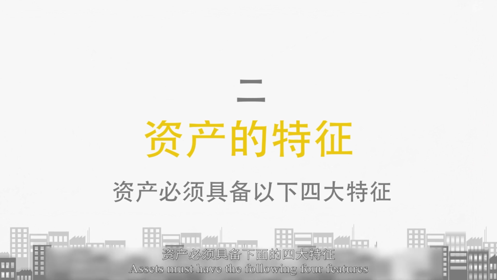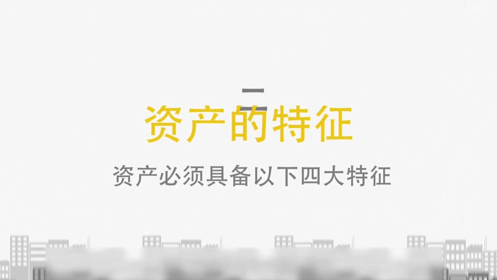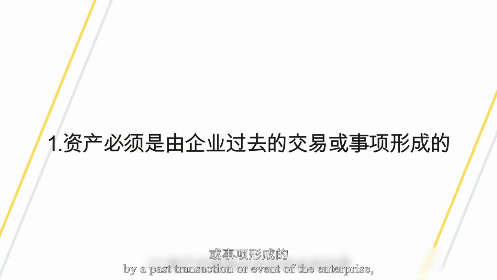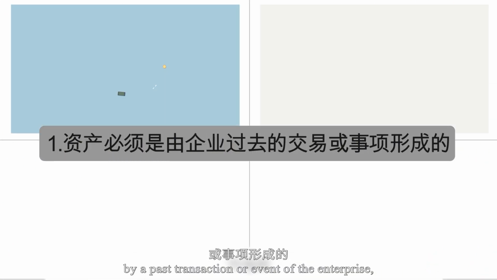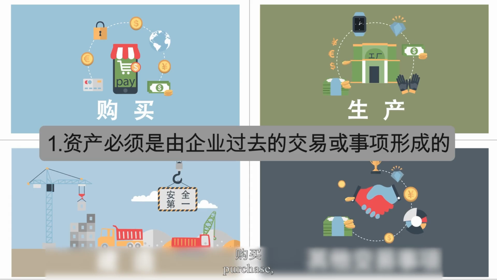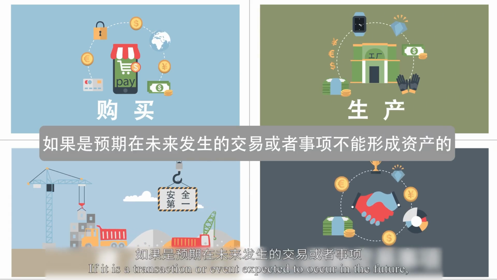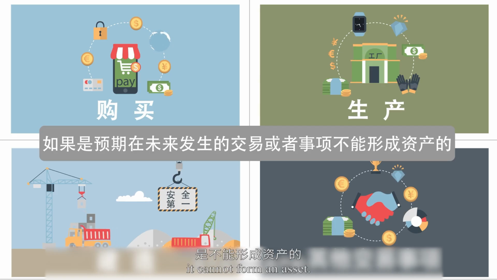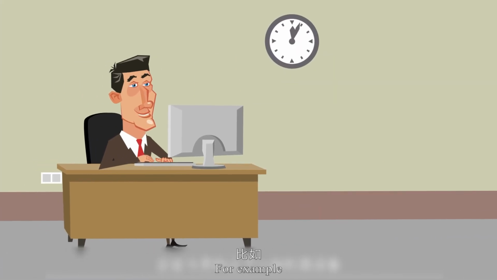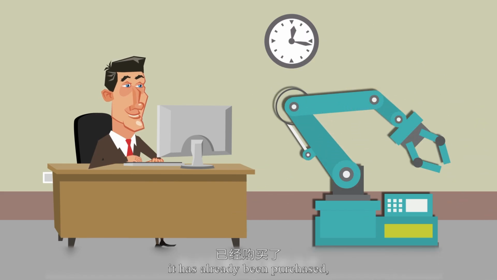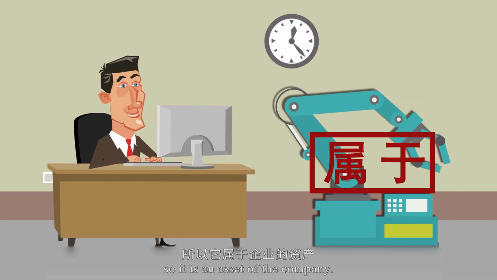2. Characteristics of assets. Assets must have the following four features. 1. The asset must have been created by a past transaction or event of the enterprise, including purchase, production, construction, or other events. If it is a transaction or event expected to occur in the future, it cannot form an asset. For example, if a company buys a piece of machinery today, it has already been purchased, so it is an asset of the company.